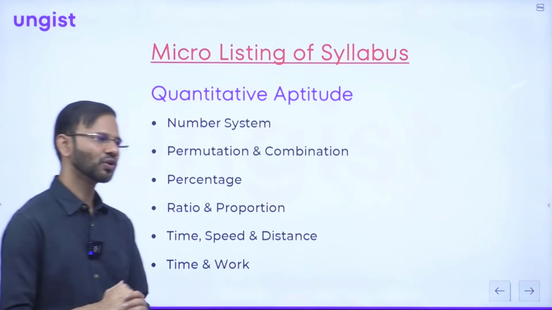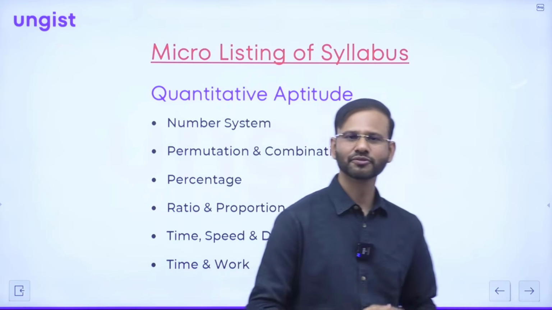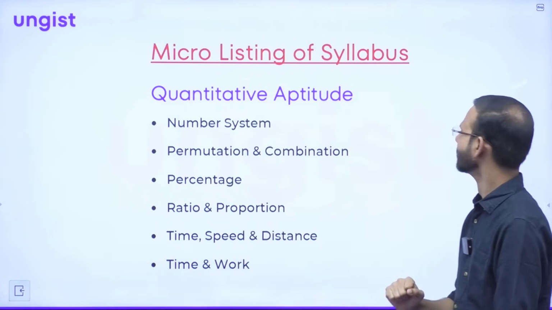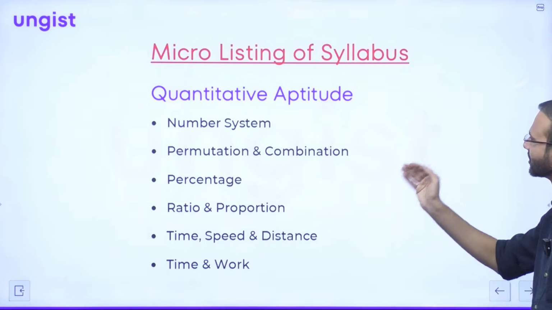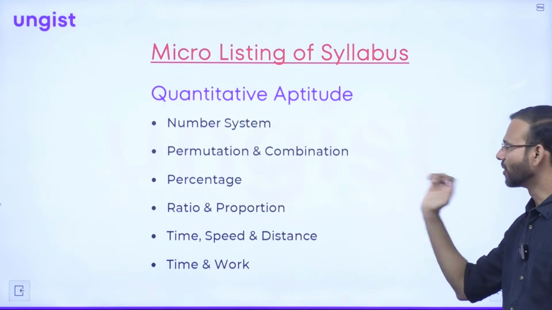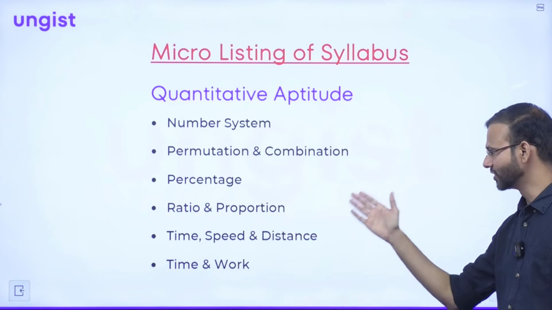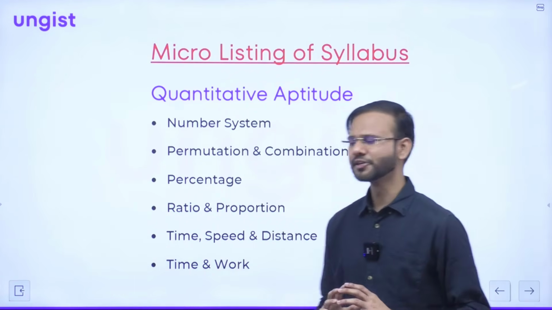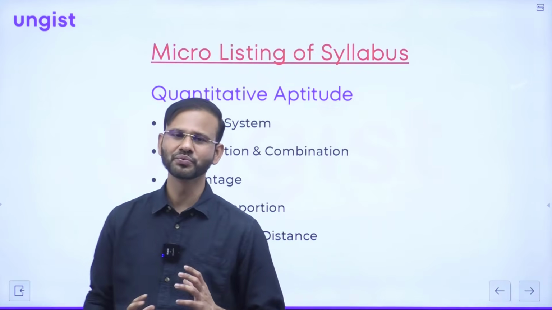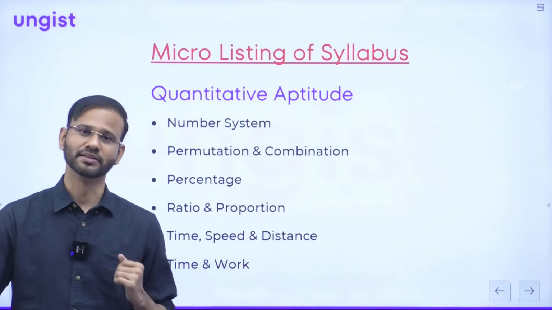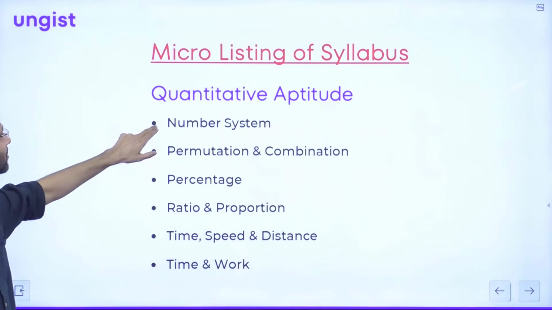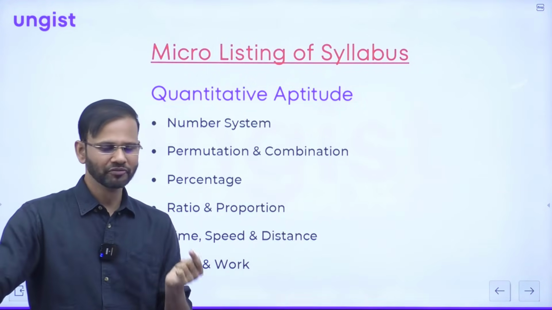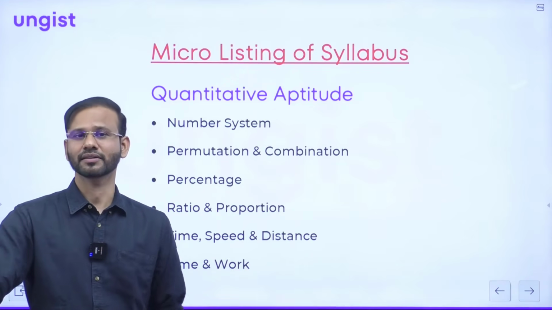Guys, if I talk about the micro listing of the syllabus, first of all, in quantitative aptitude, what are the topics? The topics are number system, permutation and combination, percentage, ratio and proportion, time, speed and distance, time and work. These are the capsules we are going to study by and large. If I say number system, it is a topic on which you can have an entire book written, right?